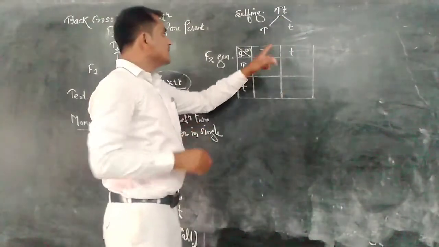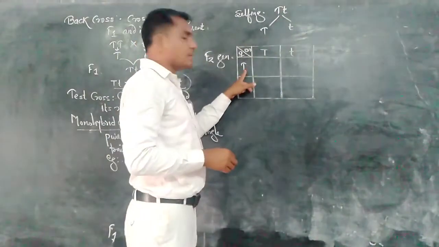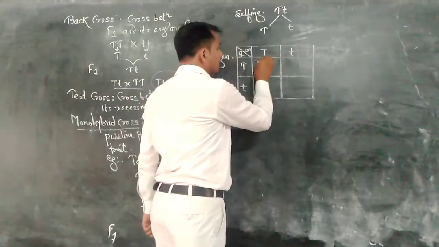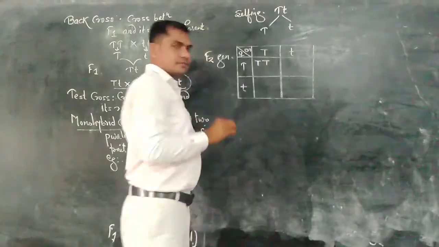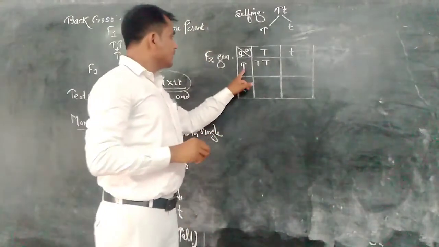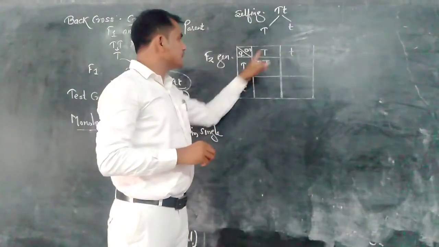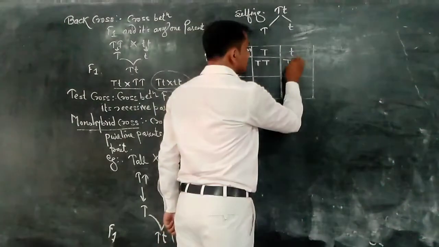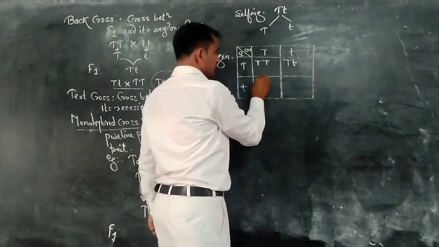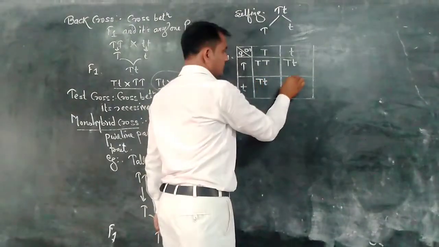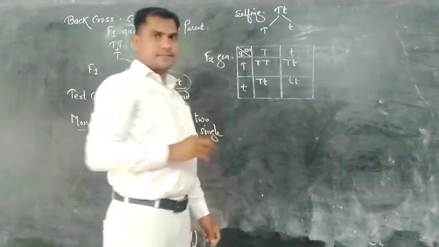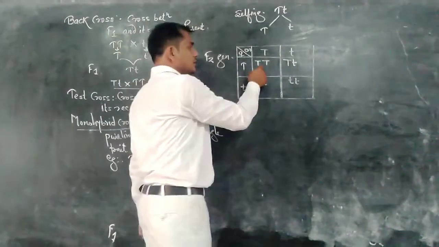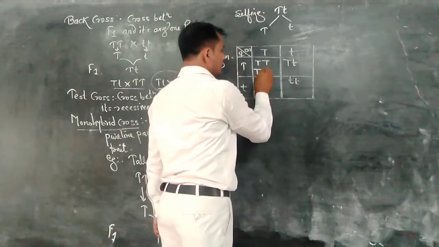Now see, when this male gamete fuses with this female gamete, the resultant offspring has the genotype capital T capital T. When this male gamete fuses with this female gamete, the resultant individual has the genotype capital T small t. The phenotype of this plant is tall.